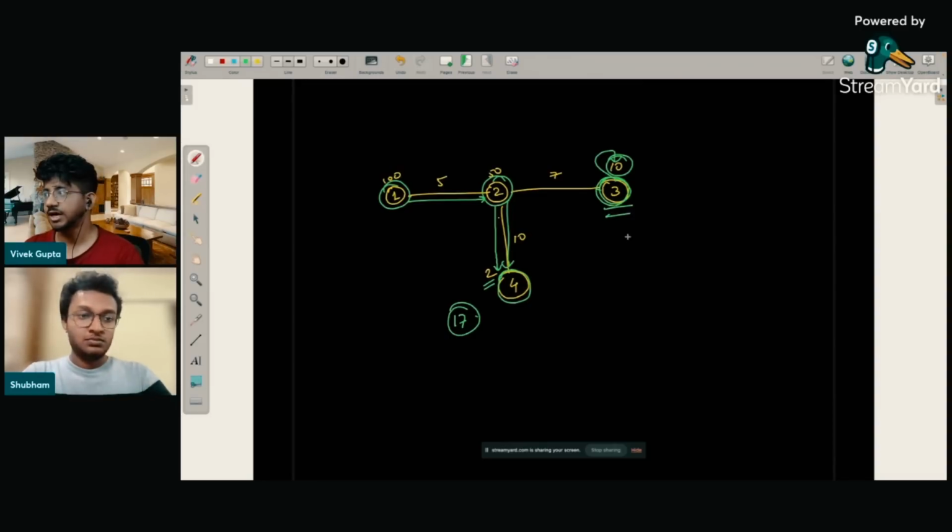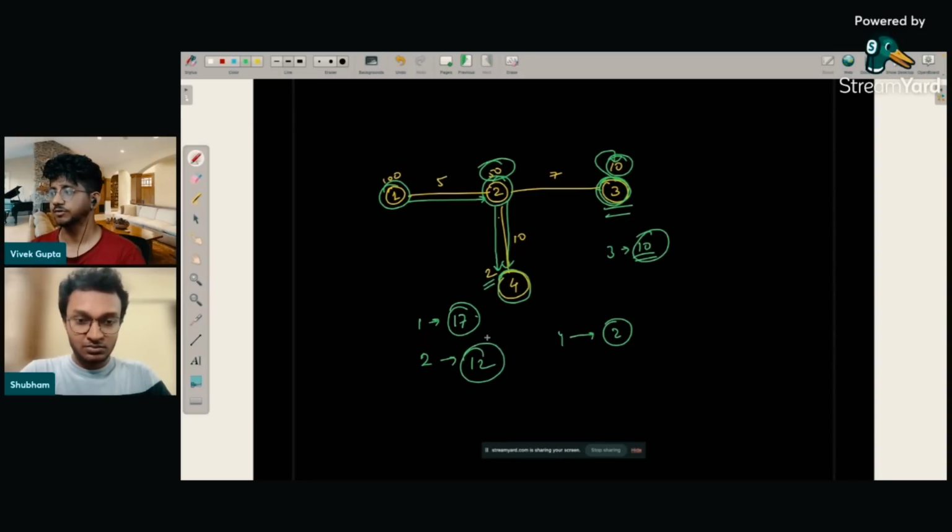So if you start at 3, you will enter at 3 itself and the cost will be 10. At 2, if you start, so for 1, this will be there. For 3, it will be 10 cost only. For 2, you would obviously want to travel to this because 50 is also pretty high cost. So you would go to this node. It will cost you like 10 plus 2, 12, right? For 4, you will obviously enter there directly. So these are the values that you will get for each of the nodes. So you should print 17, then 2, 12, then 10, then 2, something like this, right? That's what has to be done.